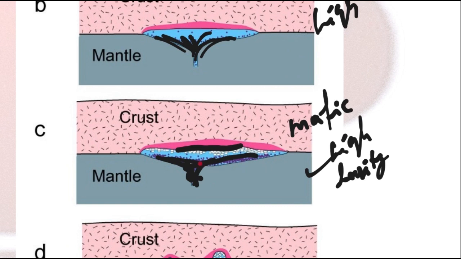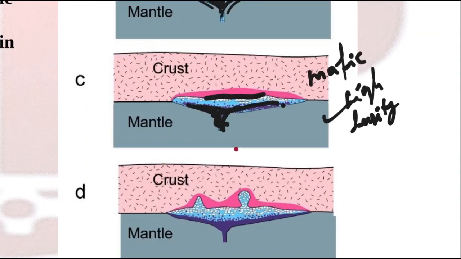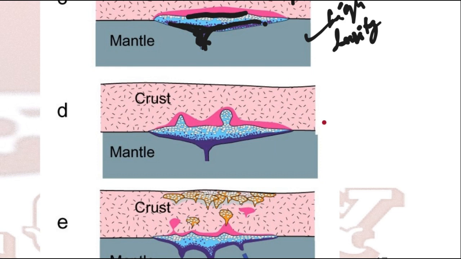And when the temperature declines, what happens? Plagioclase also starts some crystallization, along with some mafic liquid. See, most of the mafic mineral has crystallized here. But still some mafic liquid remains, and the liquid along with it is already felsic, because most of the minerals have settled down. Now what happens to this liquid? Now the liquid goes upward, rises upward due to very low density.